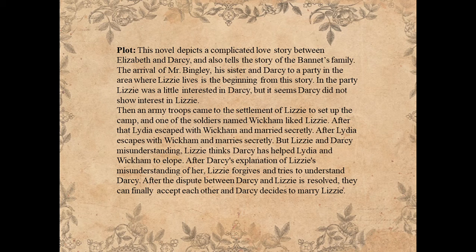After Darcy explains Lizzie's misunderstanding of him, Lizzie forgives and tries to understand Darcy. After the dispute between Darcy and Lizzie is resolved, they can finally accept each other, and Darcy decides to marry Lizzie. So that was the end of the explanation, guys.